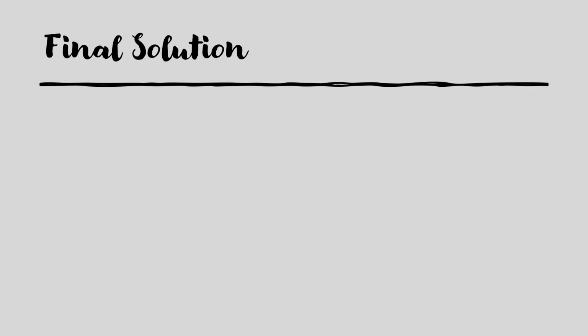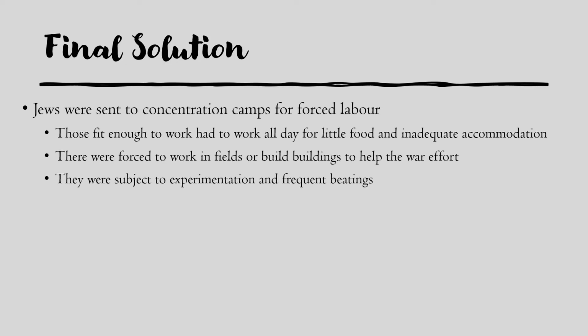And the final solution then. The first effect of this was that Jews were sent to concentration camps in order to do forced labour. People who were fit enough to work were forced to work all day for very, very little food, for inadequate accommodation. Just like the ghettos, disease was rife, lots and lots of starvation. They were forced to work in fields or to build buildings, all of this in order to help the war effort. And they were subject to experimentation in some of the camps and to frequent beatings and just horrible conditions.